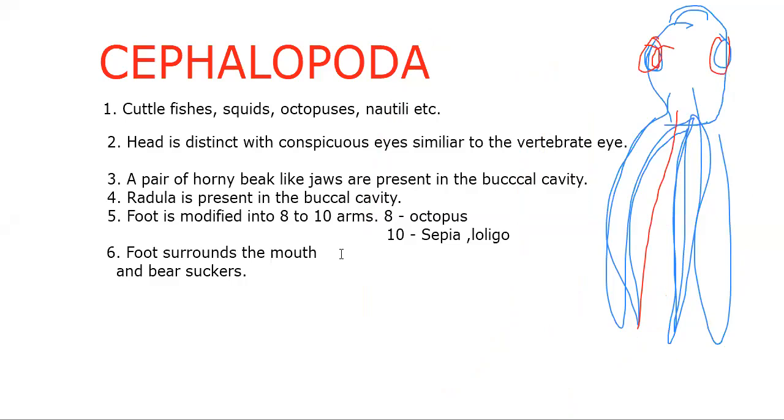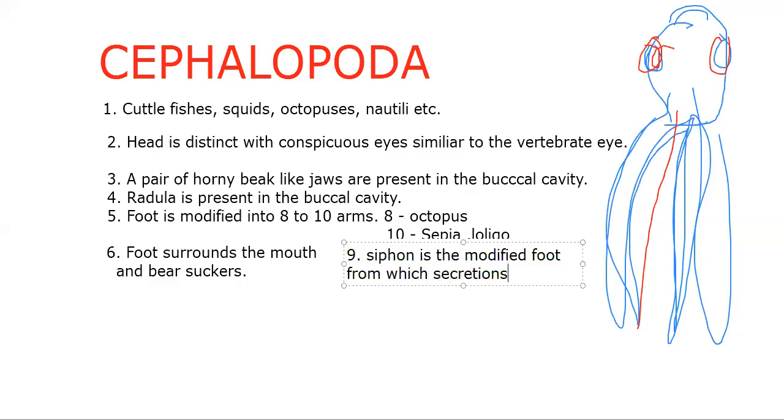And one more speciality, one of the arms of the foot is modified into a siphon. The siphon is a modified foot, from which the secretions of the ink glands will come out to escape from the predator.